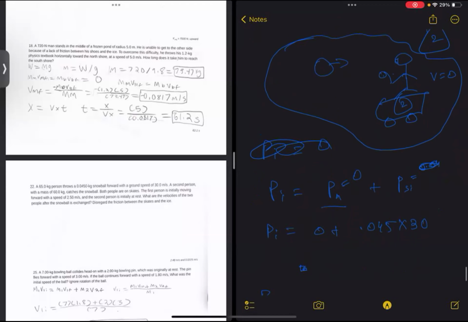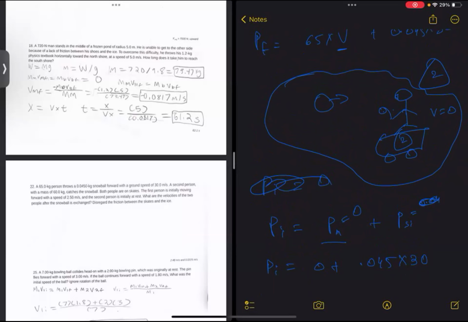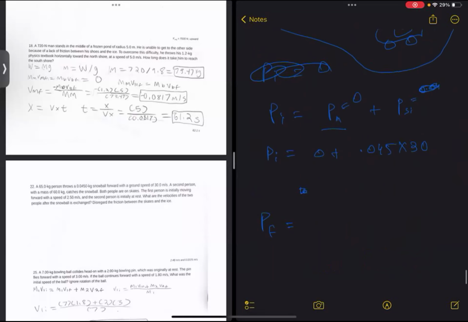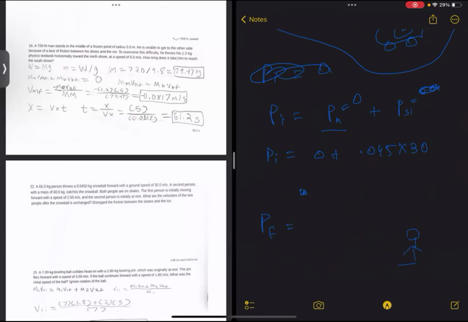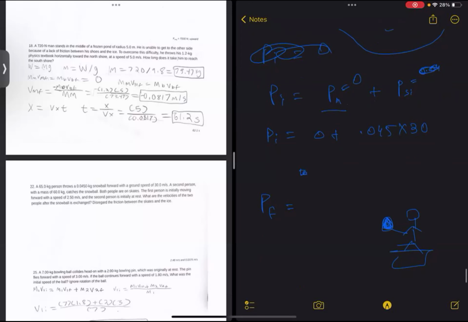Now, final momentum, when the second person catches the ball, right? When the second person catches the ball, both of them will attain the same velocity, because he has caught the ball and the ball is now in his hand. So both of them will move with the same velocity in this direction. We don't know the direction, that's it.